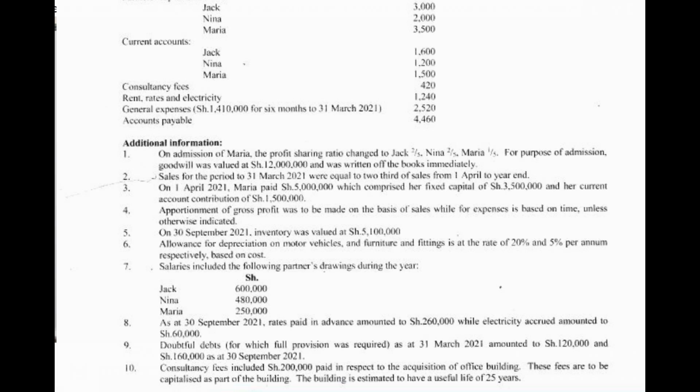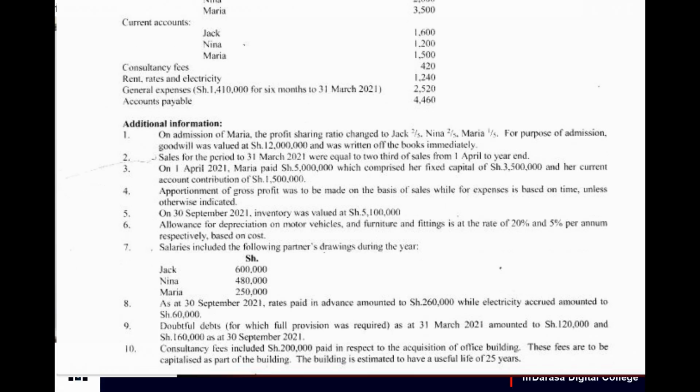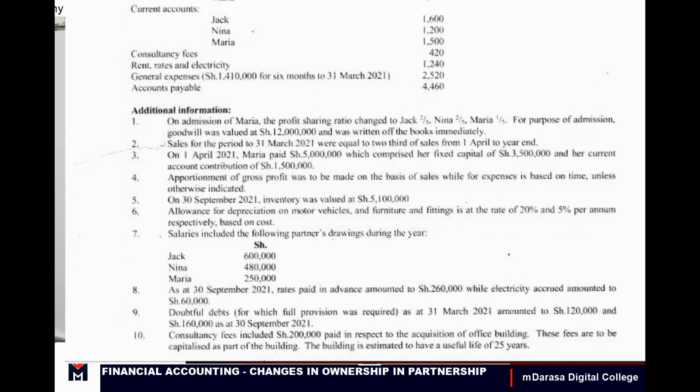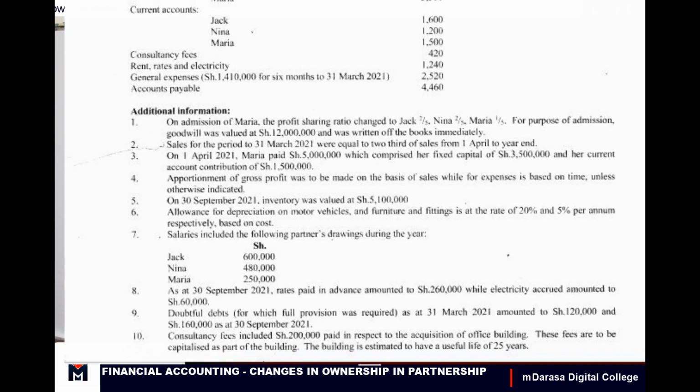Note 5, on 30th September 21, inventory was valued at 5.1. So that is basically our closing inventory, valued at 5.1. Note 6, allowances for depreciation on motor vehicles and furniture and fittings are at the rate of 20% and 5% per annum respectively, based on cost. So ideally I'm also given allowances for depreciation.